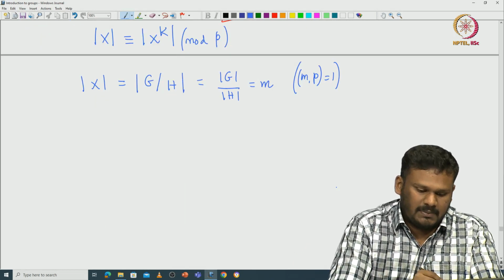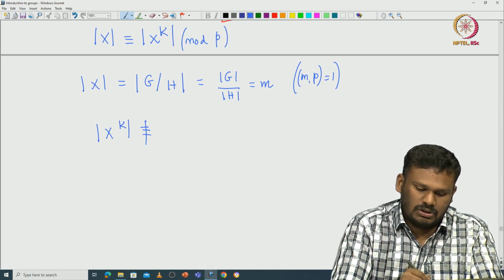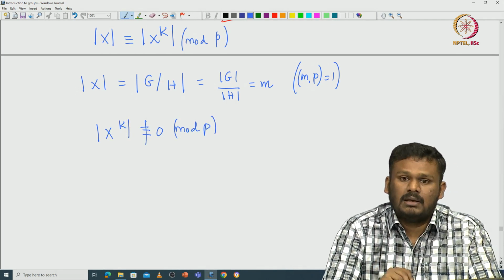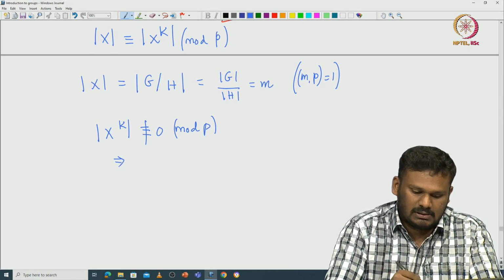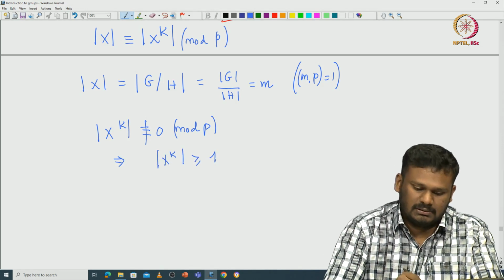That means the cardinality of X^K will never be 0 modulo P. That implies the cardinality of X^K is at least 1. That's all we need.